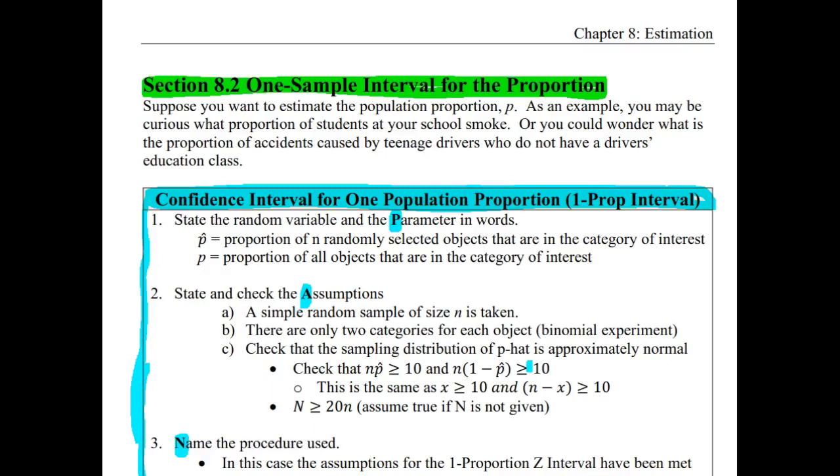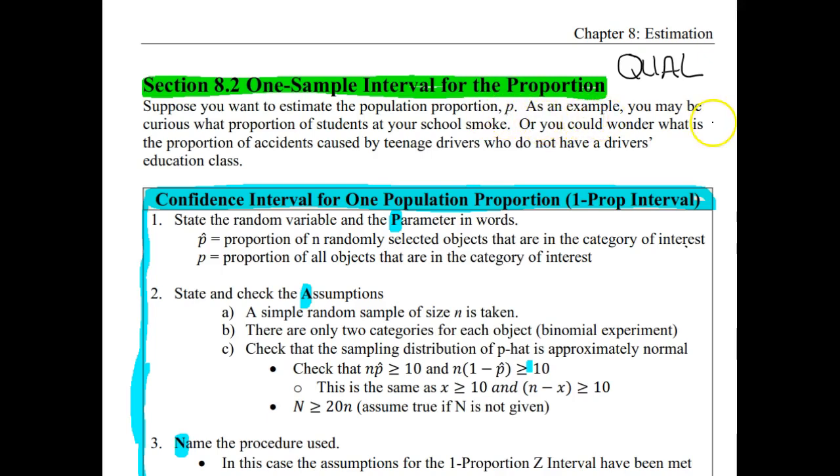All right, so in section 8.1, we just kind of got the basics and the introduction with some new terminology for these confidence intervals. In section 8.2, we're going to specifically look at a one sample interval for the proportion. So in this section, we are going to be dealing with qualitative data. So suppose you want to estimate the population proportion P.